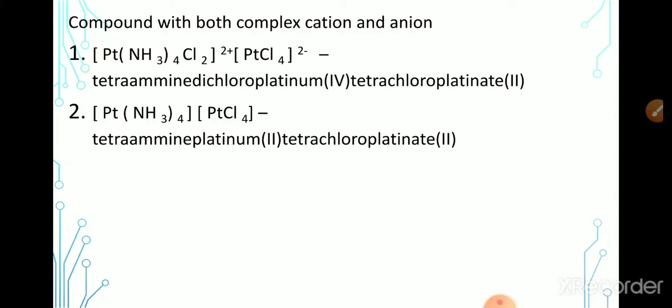In the second example, they have not given the charges, which is the cation, which is the anion, and what is the oxidation state of the platinum in both the cationic complex and anionic complex. In such cases, we have to calculate the charges on the central metal ion. For this, we have to follow the following steps.